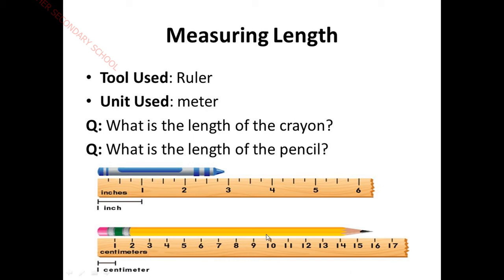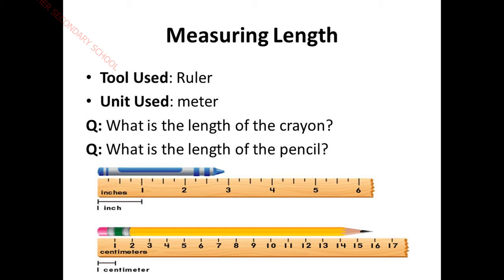What is the length of the pencil? Answer is 16 centimeter. In a similar way, whatever other materials you have at your home, you can measure their length. Even scales, erasers, and simple equipment like this you can test. For example, for your clearance.